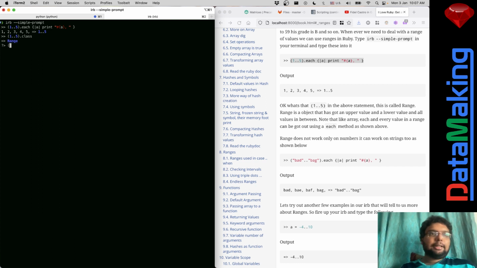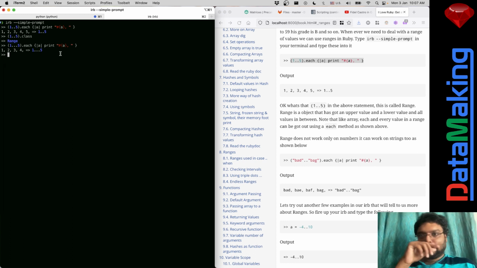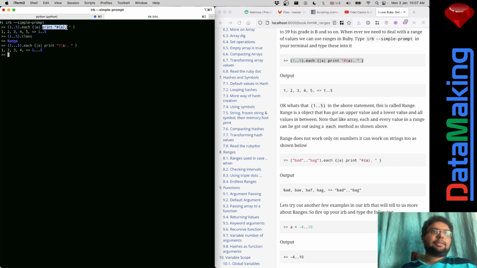And we have this sequence, so I'll just show it right now. Of course, in my book there'll be a different order. If I put triple dot, you'll only get from 1 to 4. Why? That's how the language designers decided. So what happens is it takes each and every value in the variable a and prints a. And after it prints the last thing, Ruby just returns this 1 to 5, and that's what we get over here. So just forget about this one.